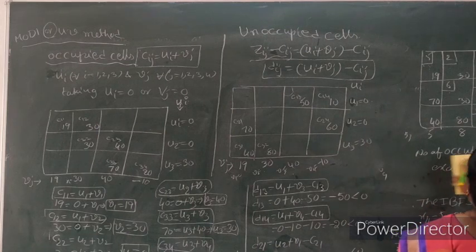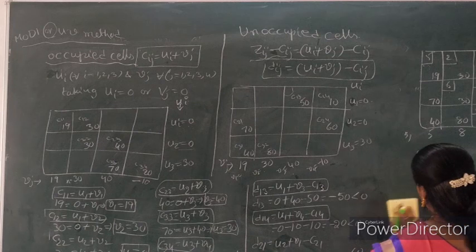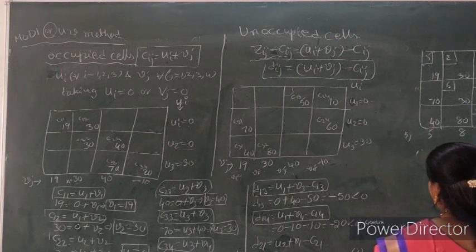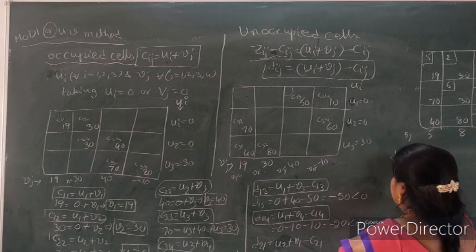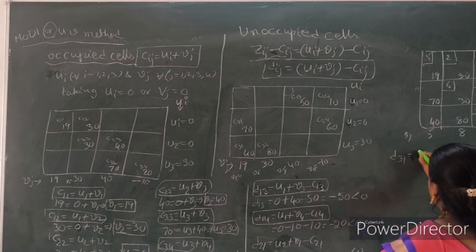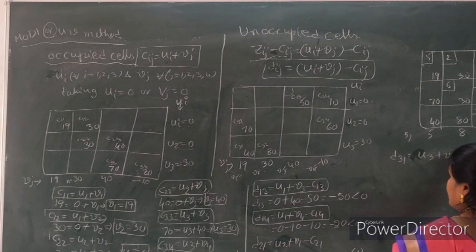Now we find out the remaining values. What is D31? D31 equal to U3 plus V1 minus C31.